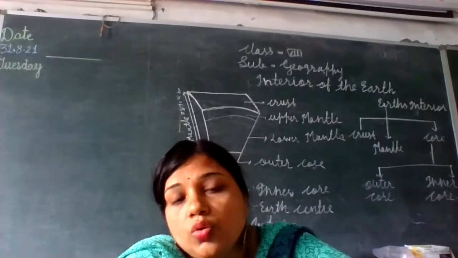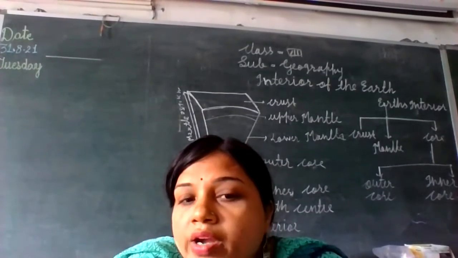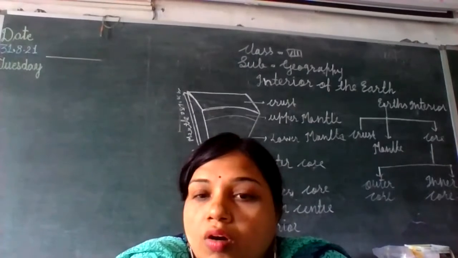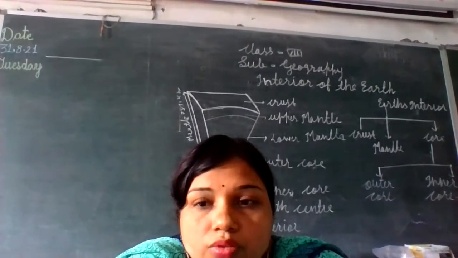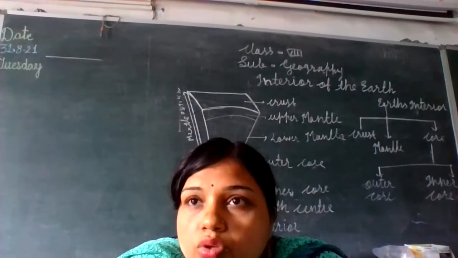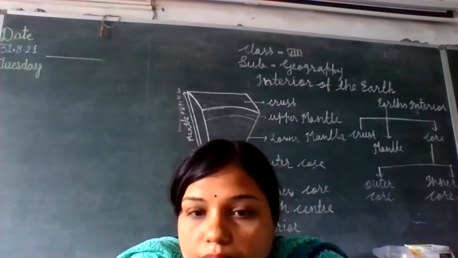Now the second ones are called S waves. The P waves pass through solid, liquid and gas, all three states of matter. The secondary waves flow through solid only, because in liquid they get absorbed.